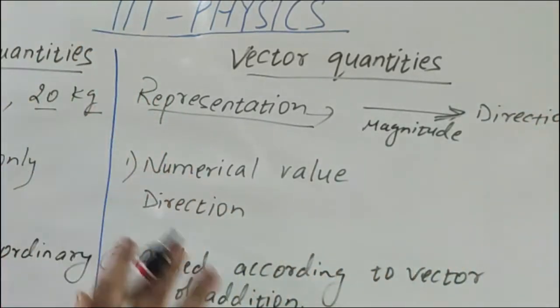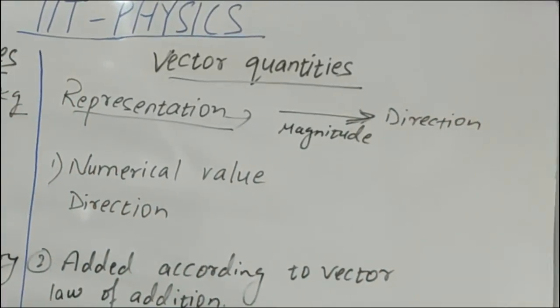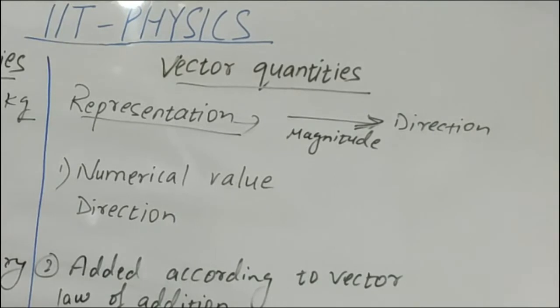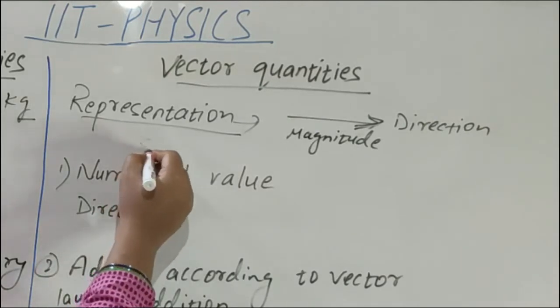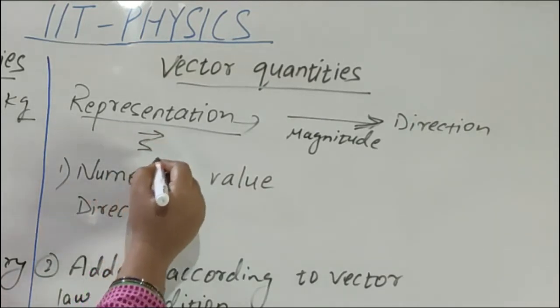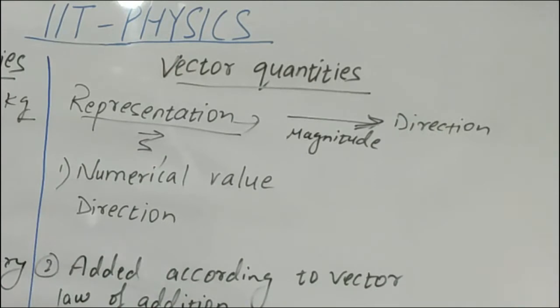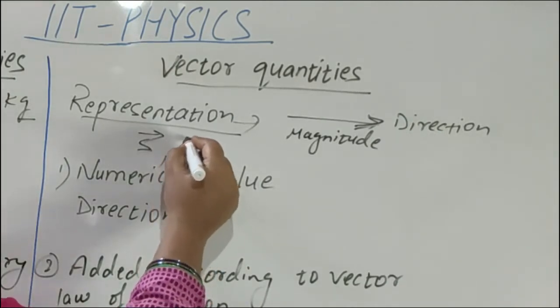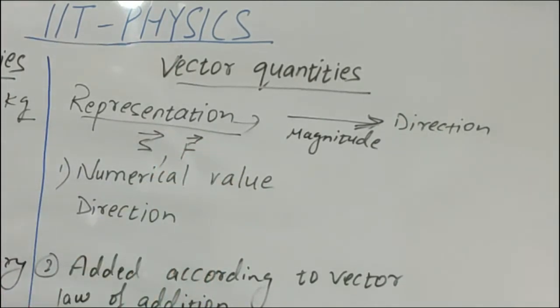Okay, vector quantities are denoted by arrows. Suppose displacement is a vector quantity. Displacement, how to write? S vector. Force is a vector quantity. Force, how to write? F vector. So on the top, this arrow shows that it is a vector quantity.